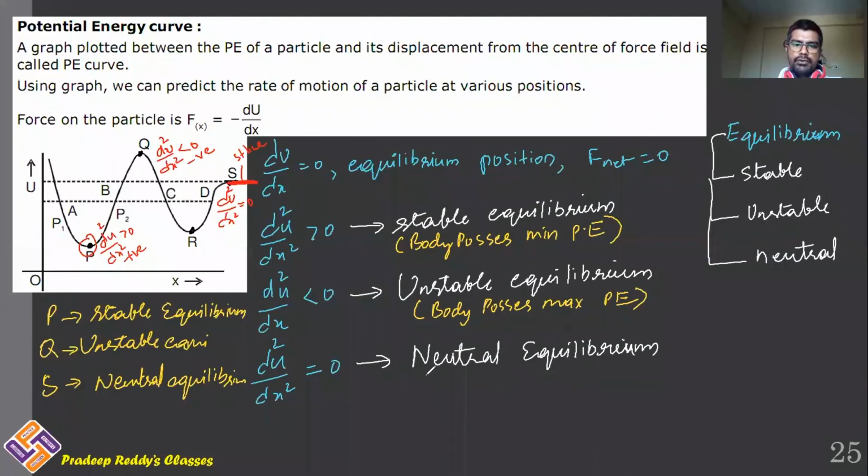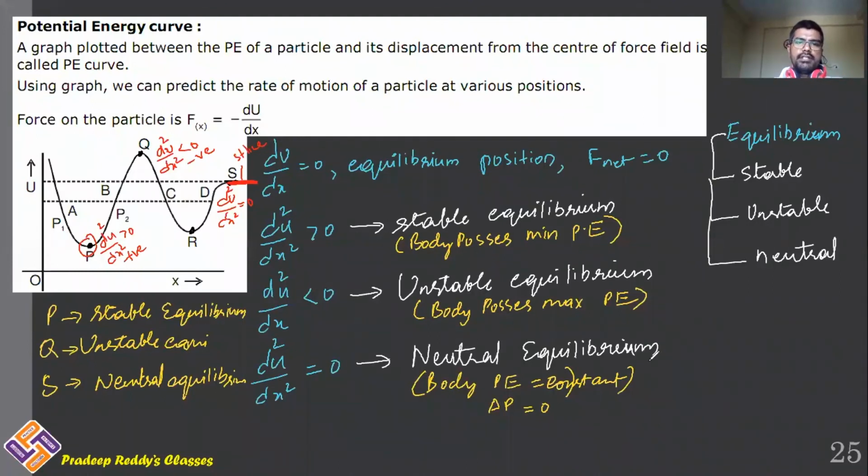And in case of neutral equilibrium, potential energy is constant. It does not vary. There is no change in the potential energy. Delta U is equal to zero. Such type of position is said to be neutral equilibrium position.